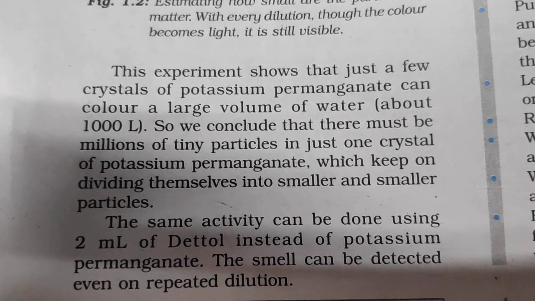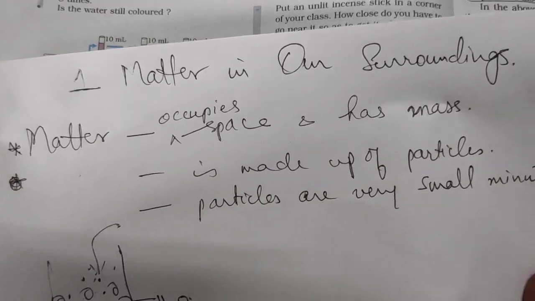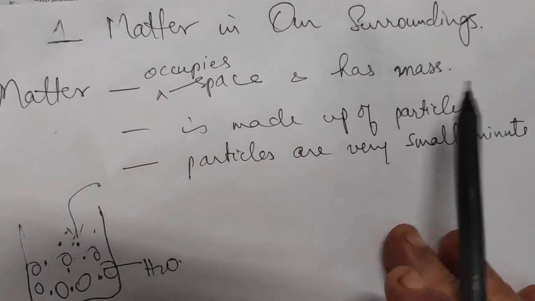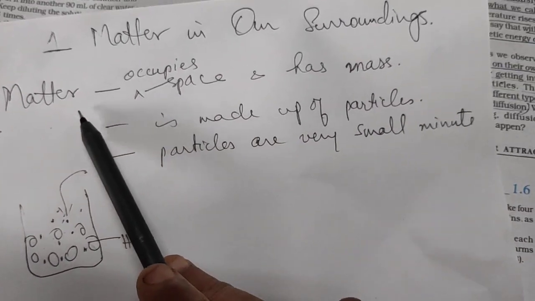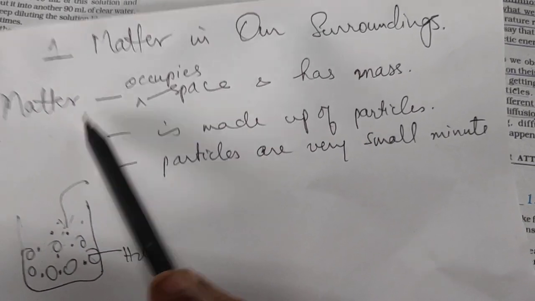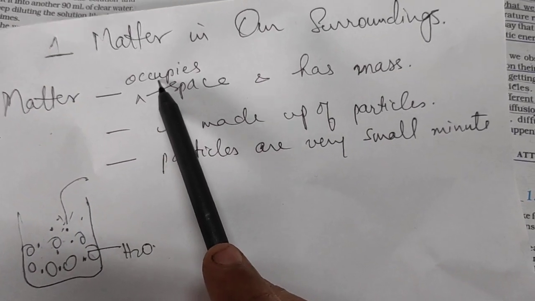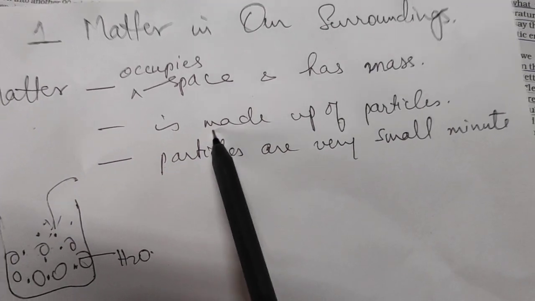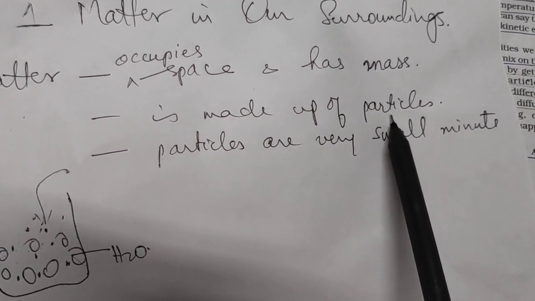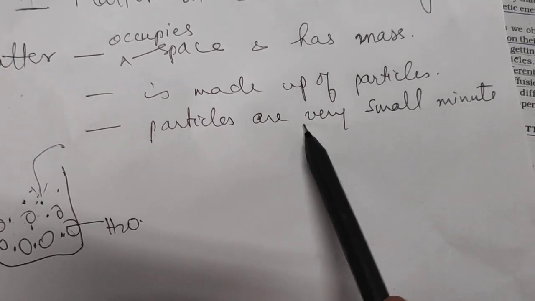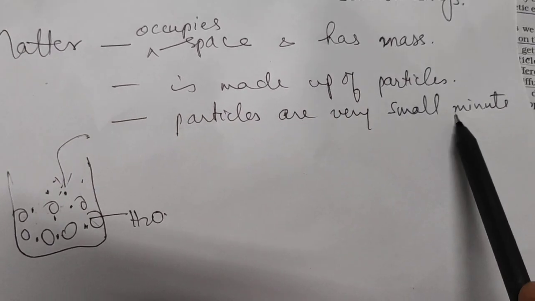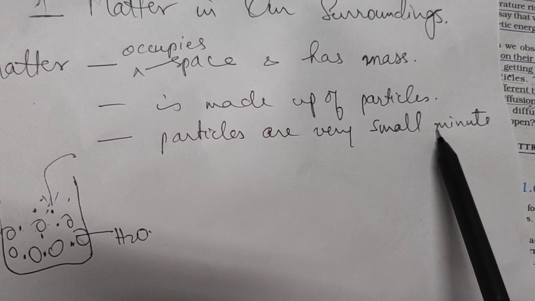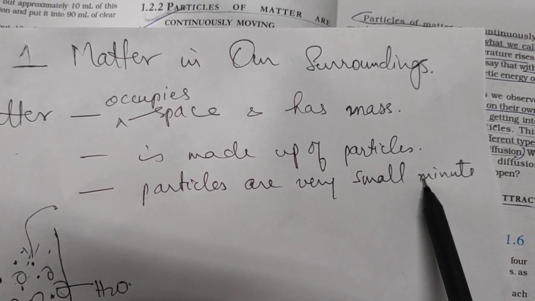So if you try to sum up what we have learned today, we have understood the meaning of matter. Matter is something which occupies space and has mass, and it is made up of particles, and the particles are very, very minute, very small, beyond our imagination.